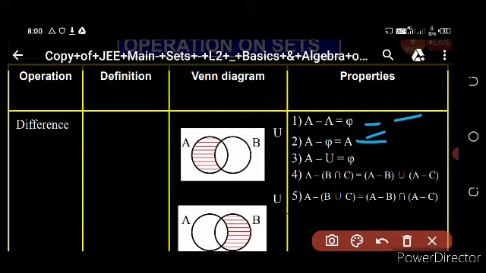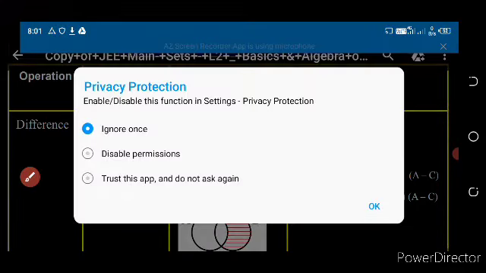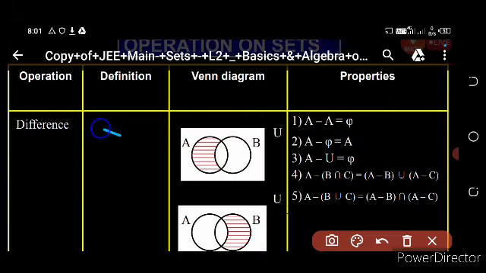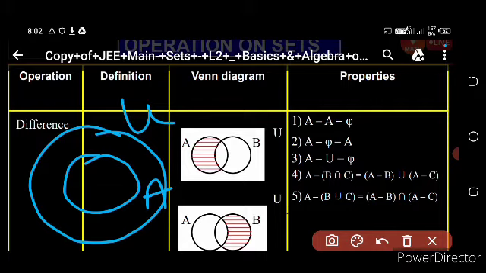So what is the definition of A difference B? Those elements that are present only in A but not in B. Universal set difference is equal to phi because all the elements are present in A. If we consider this is the universal set, then this is the set A. If we write A difference universal set, those elements present in A are also present in the universal set.